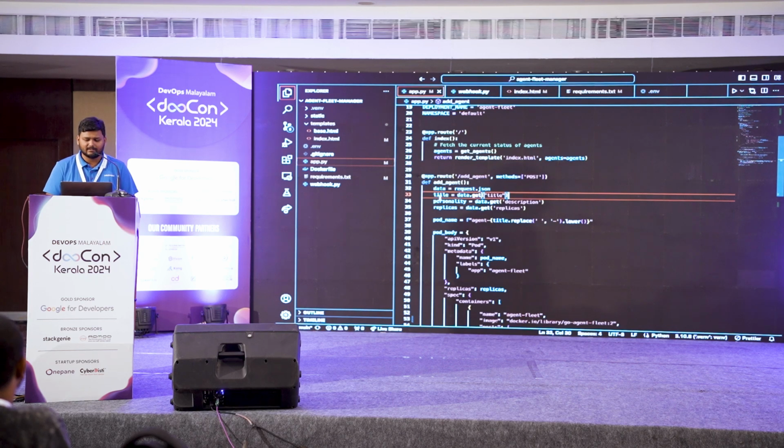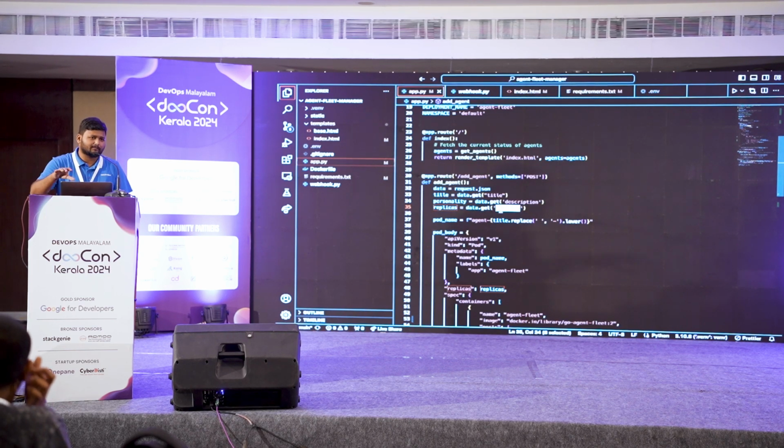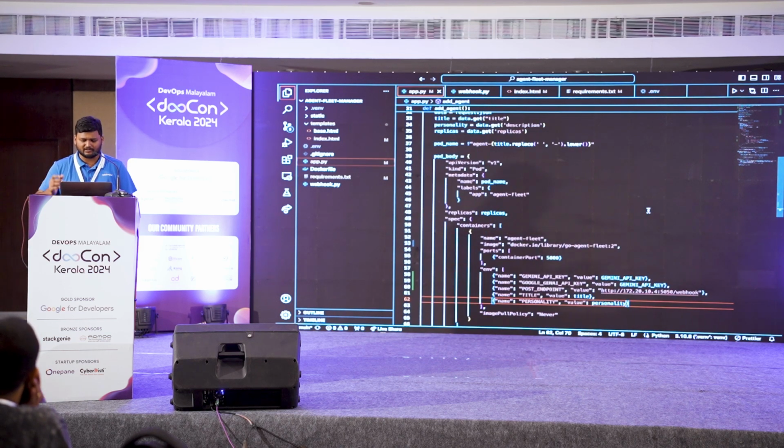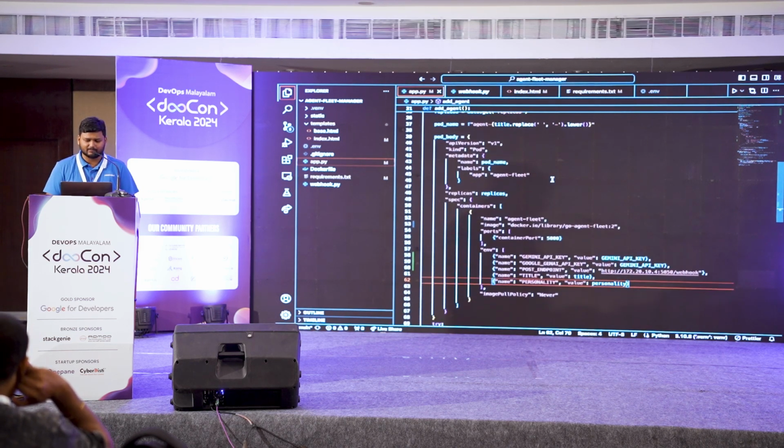Agent takes title, personality, replicas. I have not implemented replicas, but you could definitely do that. All you would need to do is run this part in a for loop. That is all. So I'll not show you how to run a for loop. Rather, this is the more interesting part.